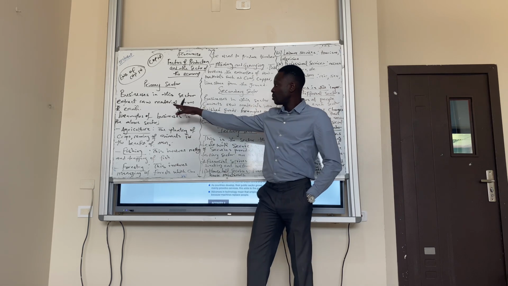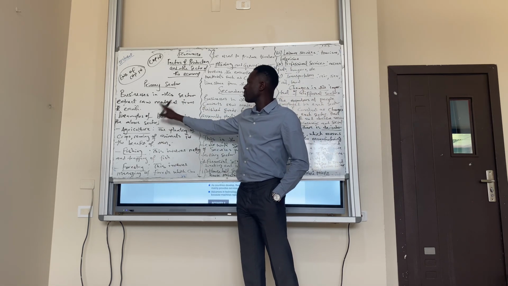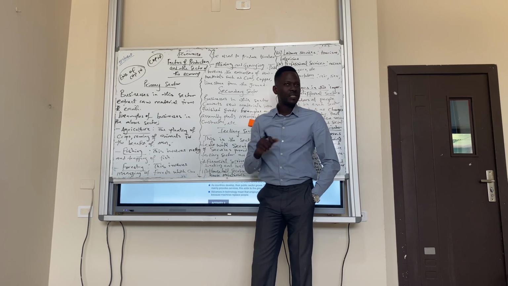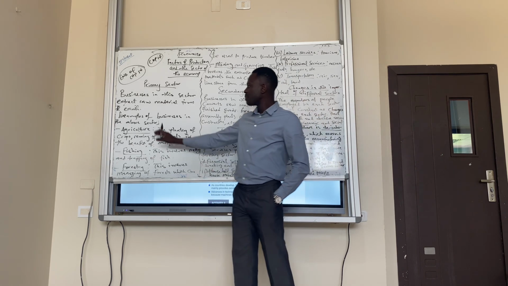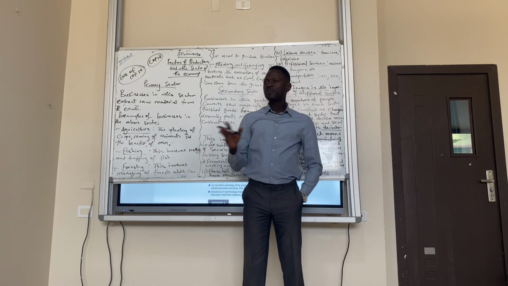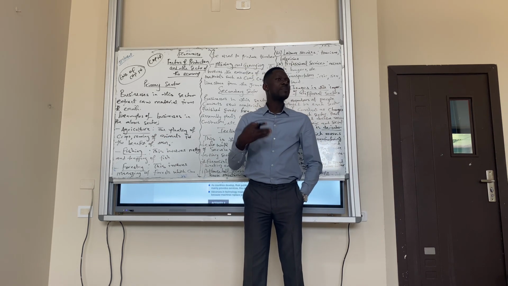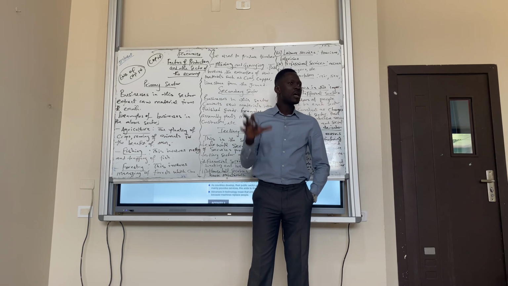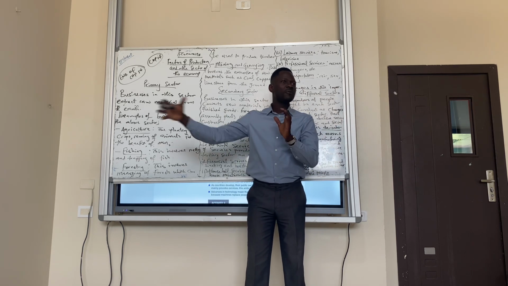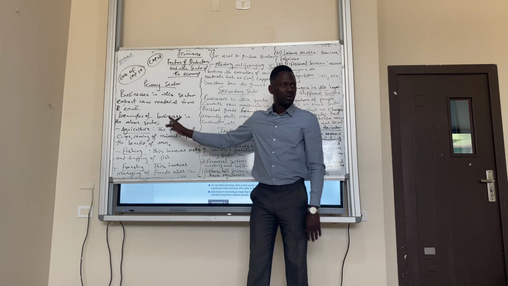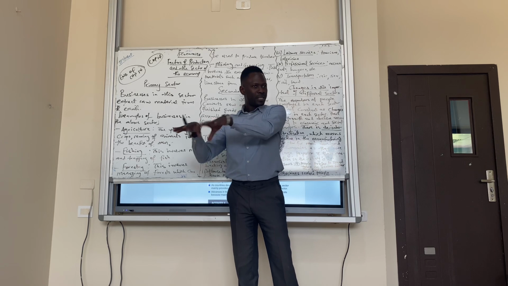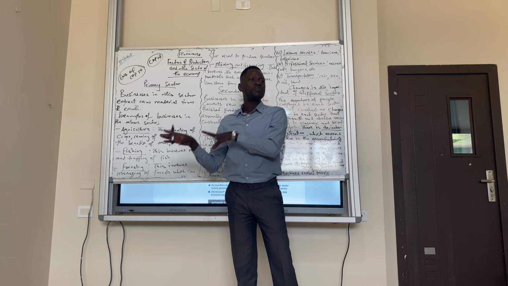For the primary sector, businesses in this sector extract raw materials from the earth. So they extract raw materials. That is the business they do. So an example of businesses in this sector is agriculture. When we talk about agriculture, it simply means the planting of crops and rearing of animals for the benefit of man. So whatever we eat comes from the farm produce. So that's what agriculture is. So people that do business in this area are in the primary sector.